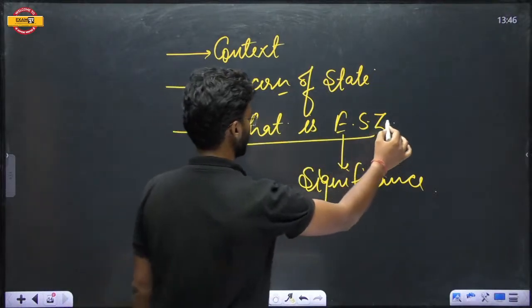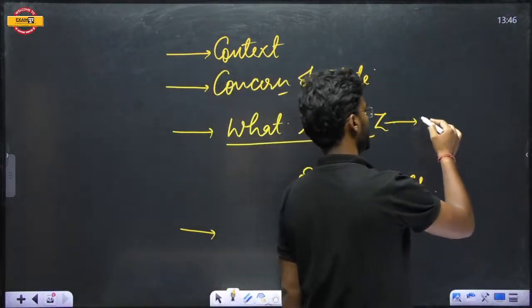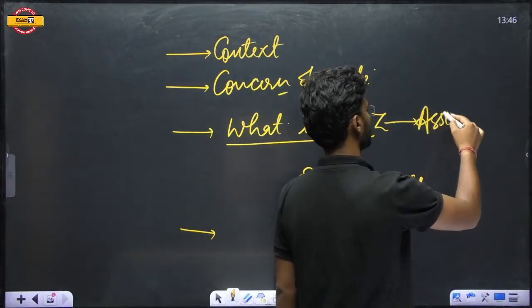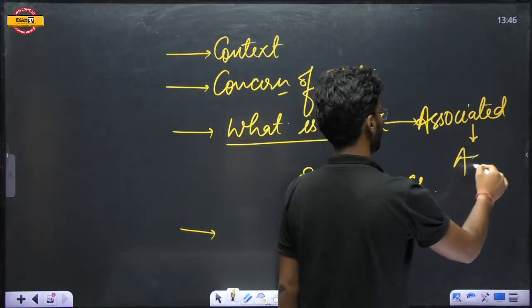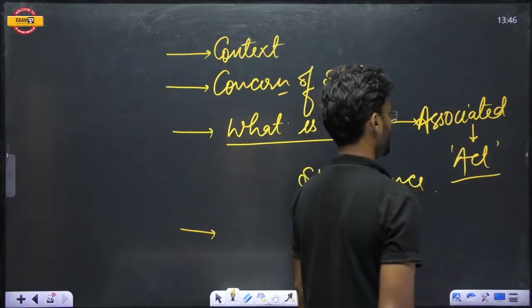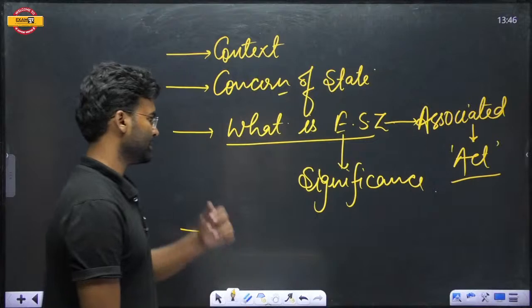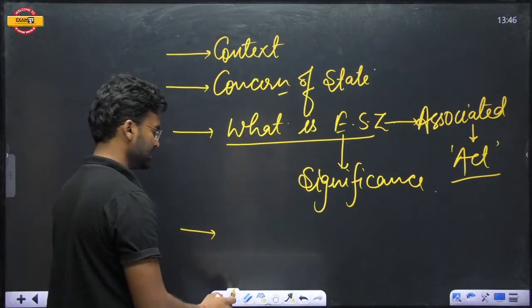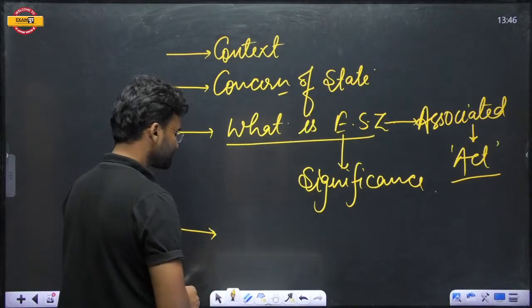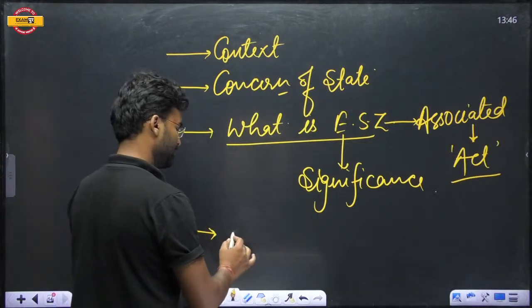What is the eco-sensitive zone? What are the associated laws or acts? Under which act has this eco-sensitive zone been declared? Associated acts, significance, and what is the protected area?